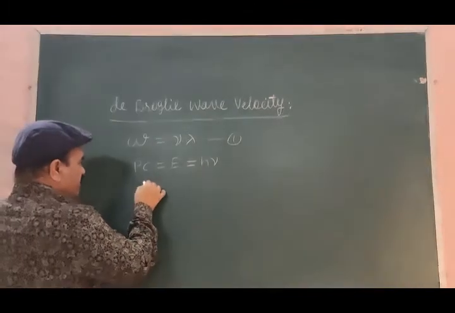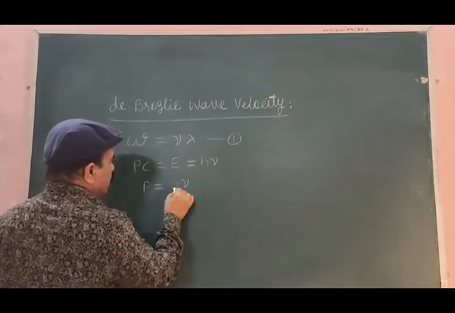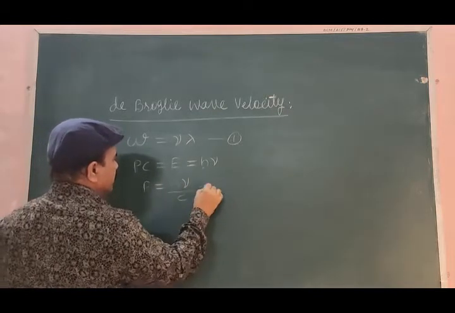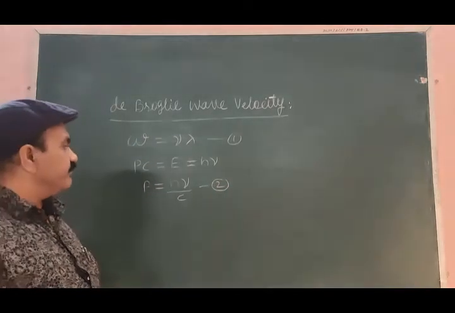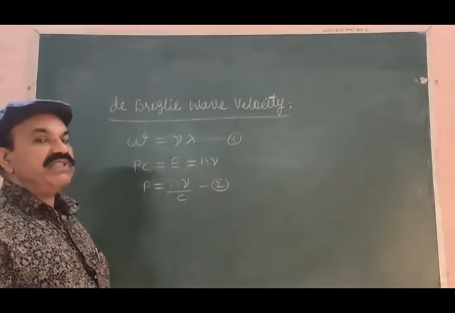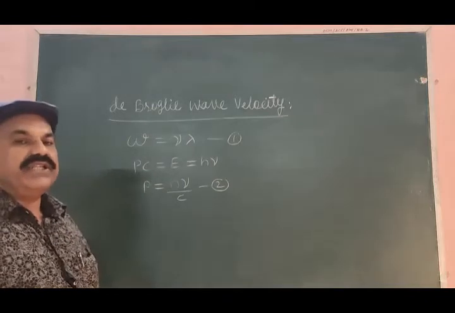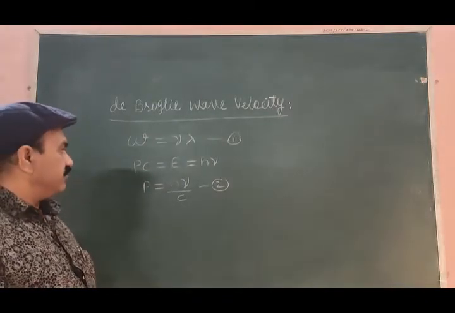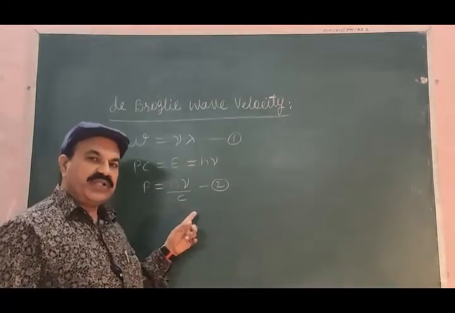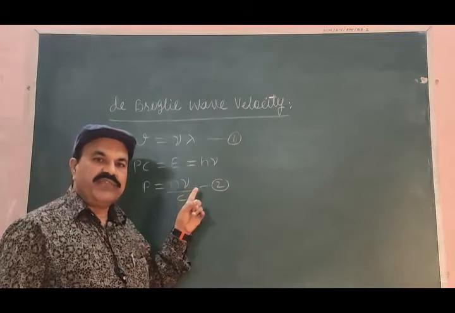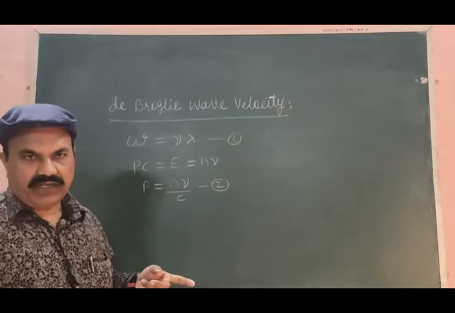Or from this equation, I may further write P is equal to h nu divided by C. P is momentum, h nu is the energy associated with the wave, C is the velocity of the wave. What should this nu by C be? C corresponds to the velocity of the wave, nu to the frequency of the wave. It should be 1 by lambda.